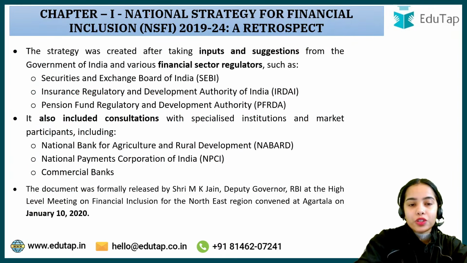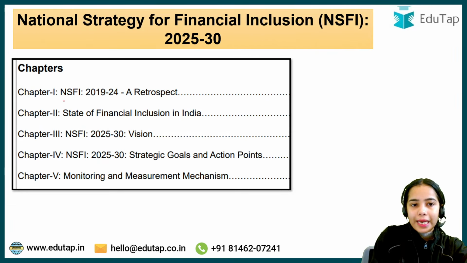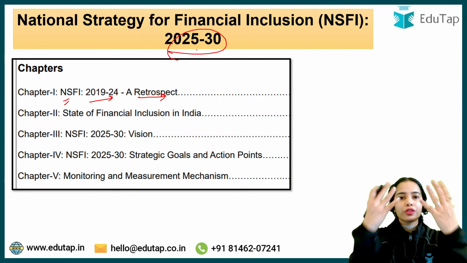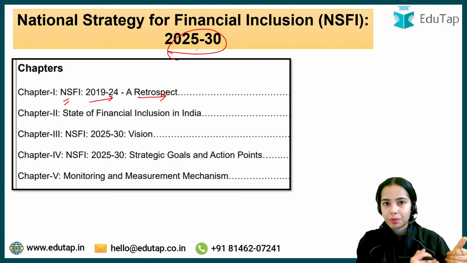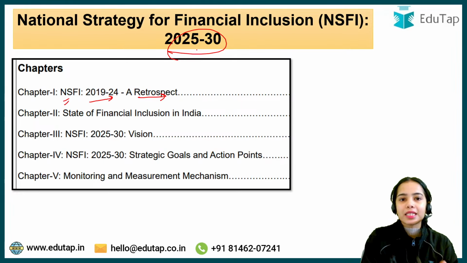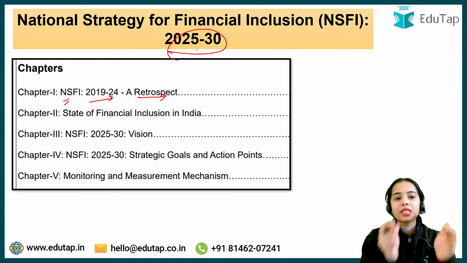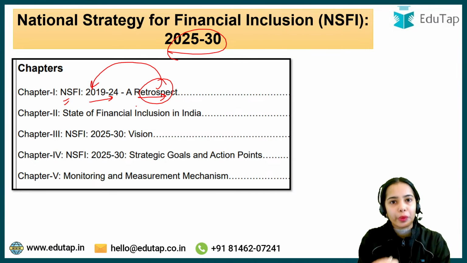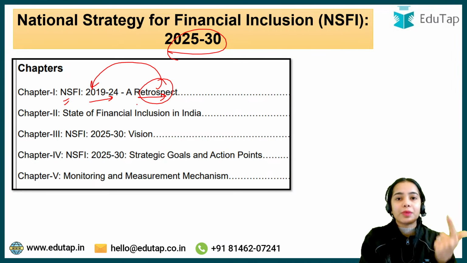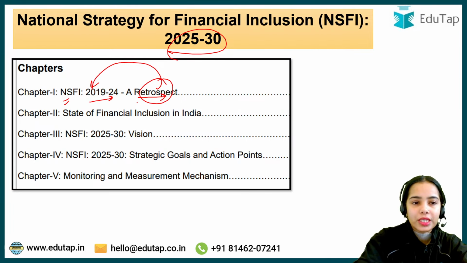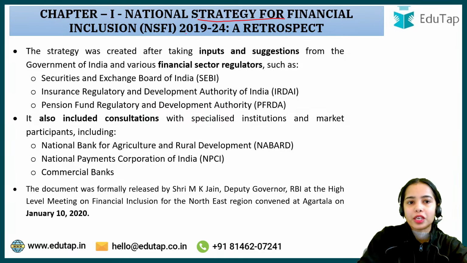So we are going to start with the first chapter first, NSFI 2019-2024, a retrospect. When we are going to focus on the future, we have to see what we have done in the past, so that we can build ourselves better for the future, right? Similarly, for the NSFI 2025-2030, we first have to do a retrospect of the NSFI 2019-2024. What were the objectives, what has been achieved, what are the targets that have been achieved, all of this we are going to discuss. So starting with Chapter 1, National Strategy for Financial Inclusion 2019-2024, a retrospect.